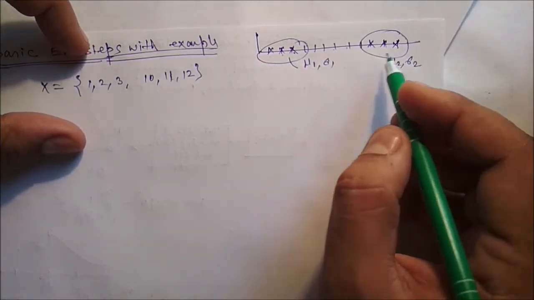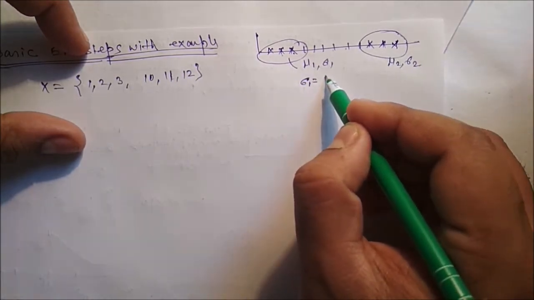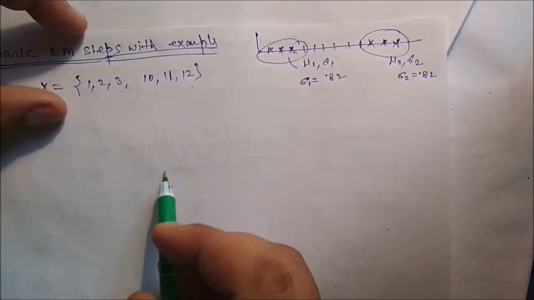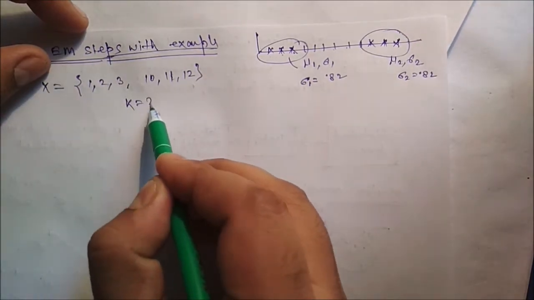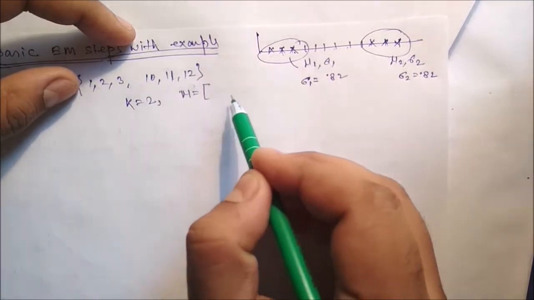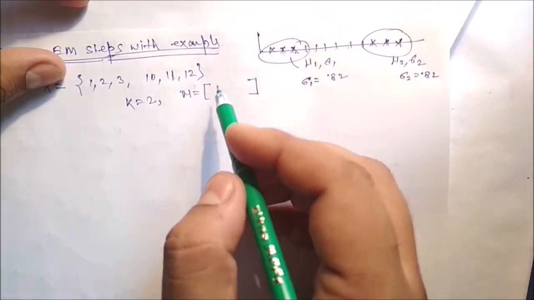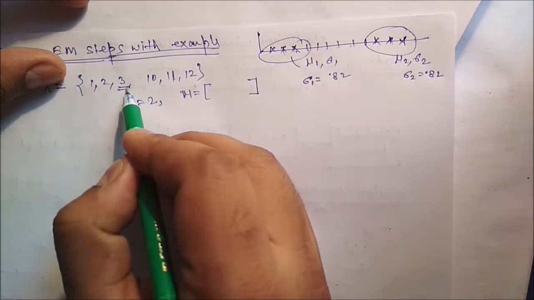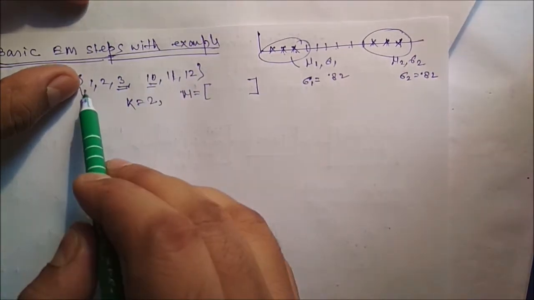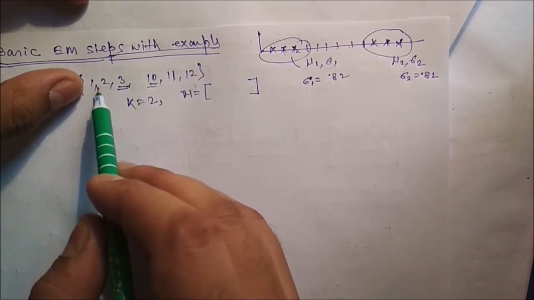Now we further simplify the thing. We assume that sigma 1 is also given, so assume it is 0.82 and sigma 2 is also 0.82, and let k is equal to 2. That means we have to guess mu. We have to randomly select 2 mu values for these two distributions. Assume we have selected 3 and 10. It is better to guess from the data; the mean should be in between the data, so the value of the mean should be in between 1 to 12.